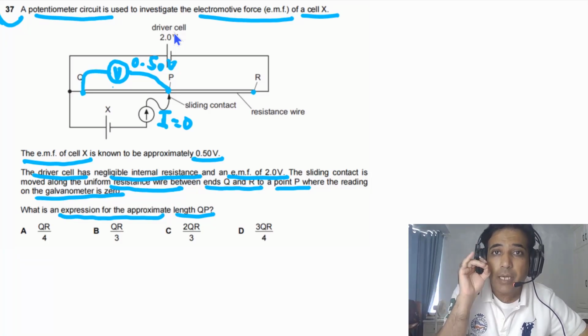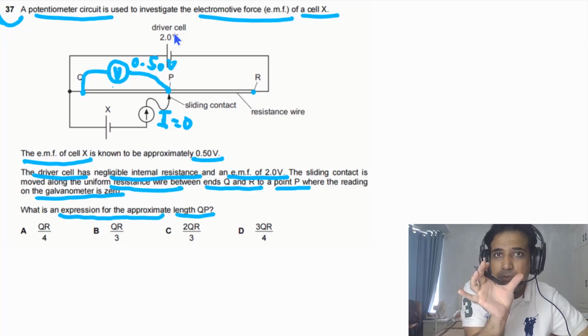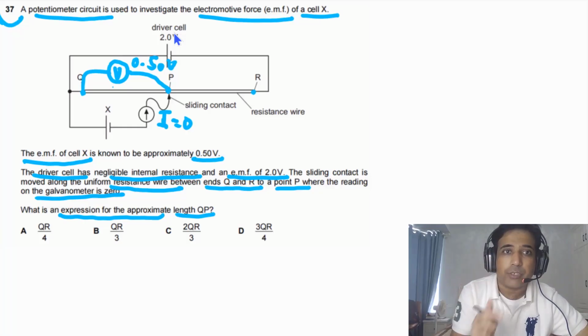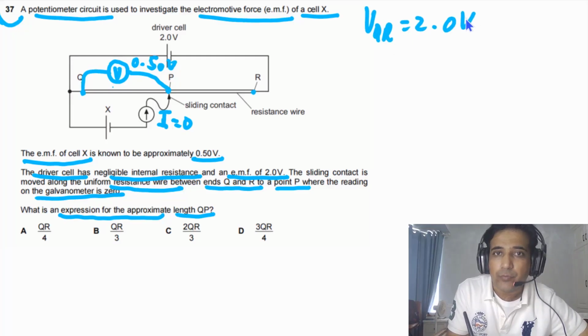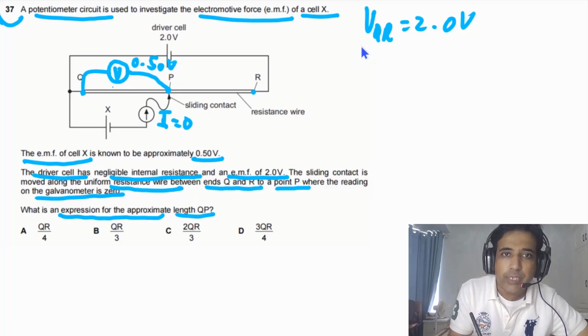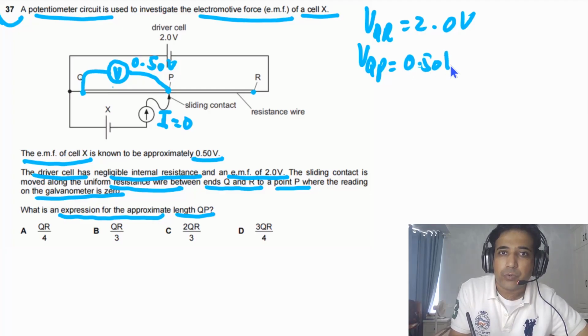If the driver cell has internal resistance, then we need to take the terminal potential difference across the terminals of the driver cell. So in this case, we have VQR equal to 2.0 volts, and also VQP equal to 0.50 volts.